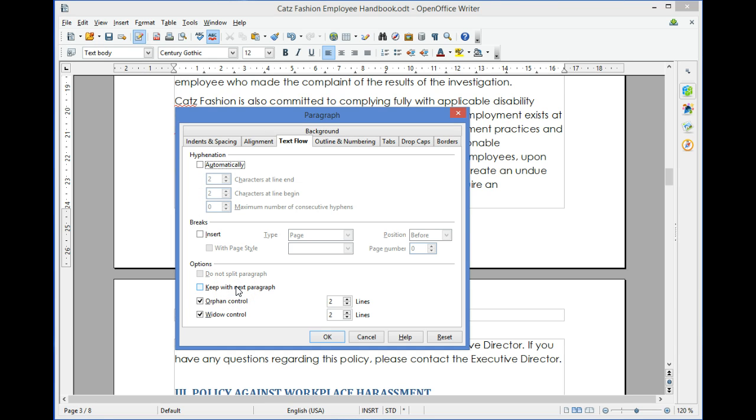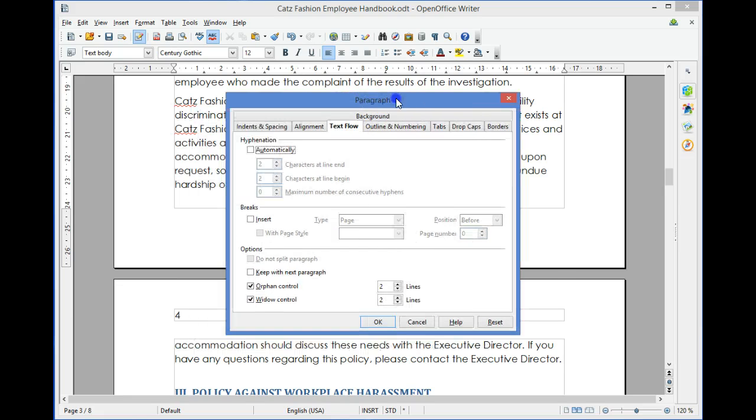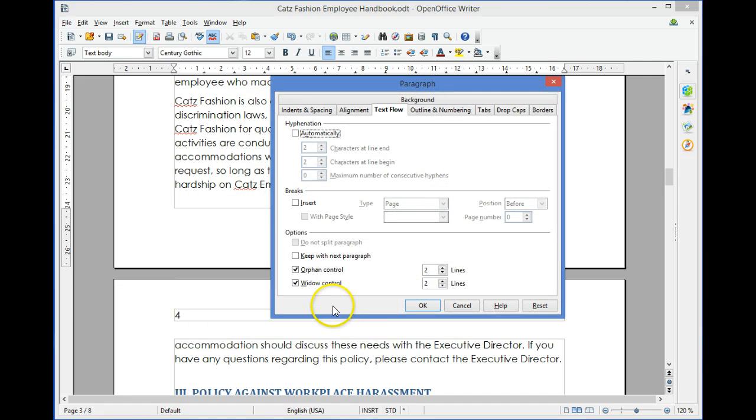There are three options. Keep with next paragraph keeps the whole paragraph onto the one page. Orphan control changes the number of lines that appear at the bottom of a page when a page splits a paragraph. Widow control changes the number of lines that appear at the top of the next page when a page